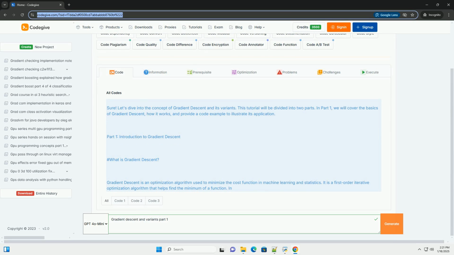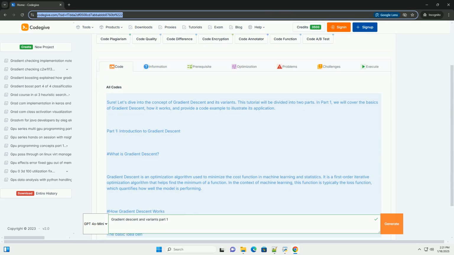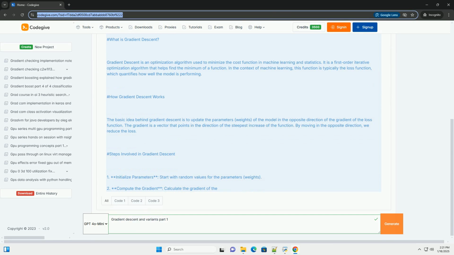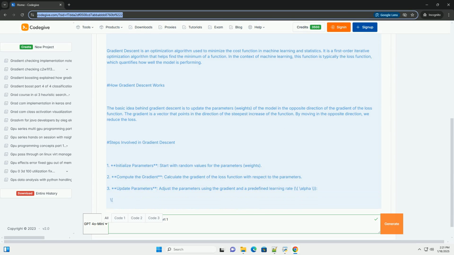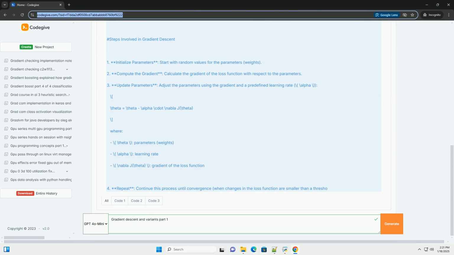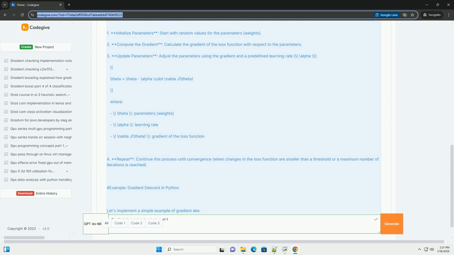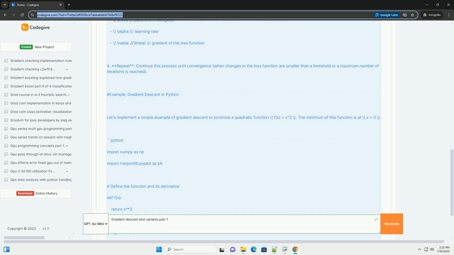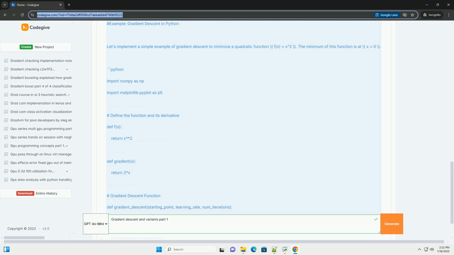Sure. Let's dive into the concept of gradient descent and its variants. This tutorial will be divided into two parts. In part 1, we will cover the basics of gradient descent, how it works, and provide a code example to illustrate its application. Part 1, Introduction to Gradient Descent.